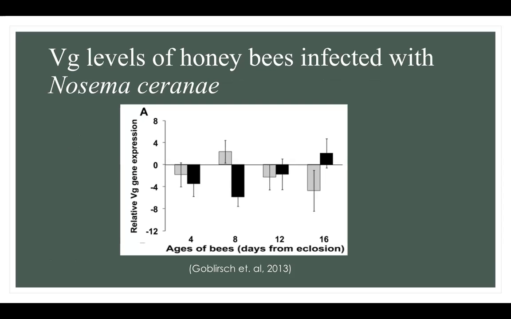First, the researchers looked at the VG levels of honeybees infected with Nosema ceranae. In the graph, the black bar shows infected honeybee VG levels, and the gray bar shows non-infected honeybee VG levels. They found that the infected bees had a lower level at day 4 and 8. Then the levels linearly increased until day 16. This trend was the opposite of the normal trend of the hormone, which is to increase until day 8 and then decrease.